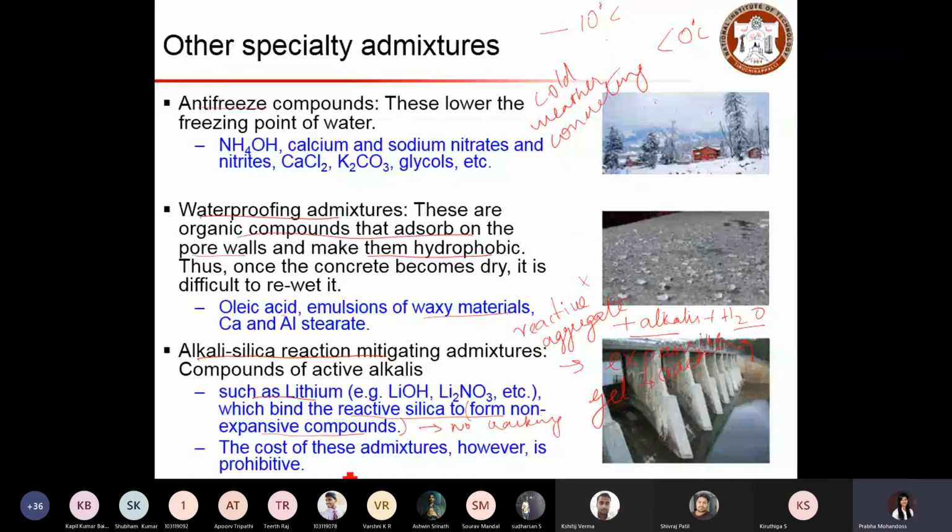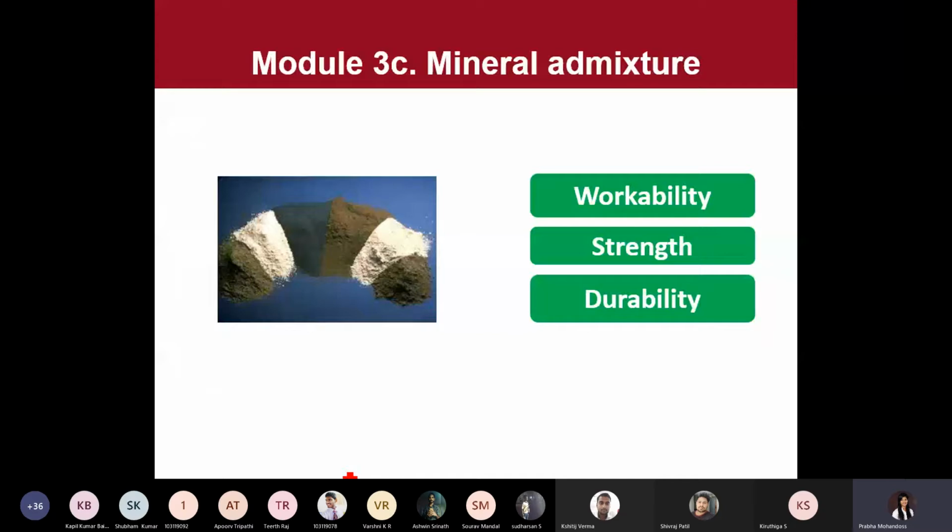Generally, any admixtures may cost a little bit in the initial stage, but in the long run, considering the performance and serviceability of the structures, using these admixtures at the early stage becomes very economical. So with that, we are done with chemical admixtures and we will look into mineral admixtures.